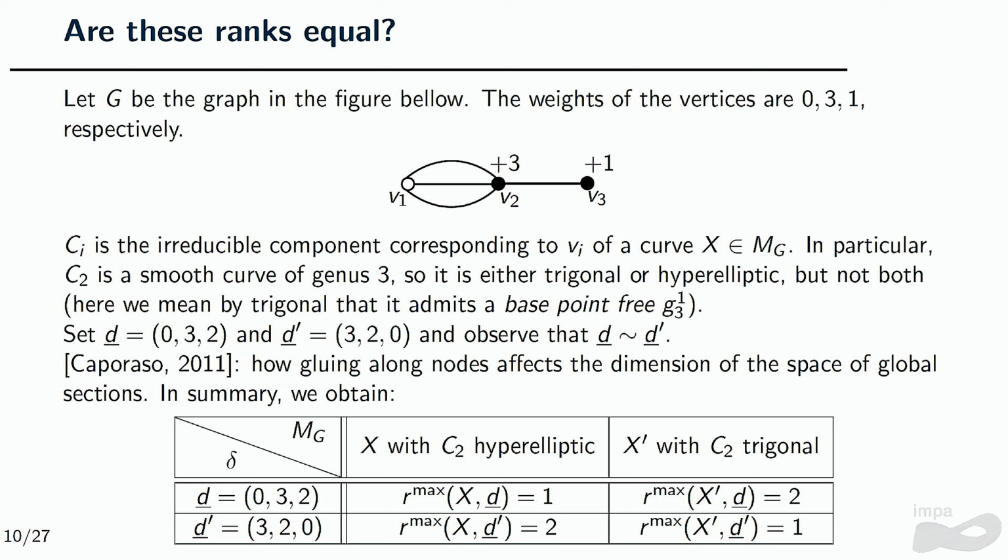and for C2 trigonal, I will have Rmax 2. But for D prime, C2 hyperelliptic will have rank 2, but when it's trigonal, will have rank 1. The game is the following. For one rank, I will take the minimum on the line, so I'll have 1 and 1. For the other one, I'll have the maximum on the column, so I will have always 2 and 2. When I take the minimum and the max, I have 1.